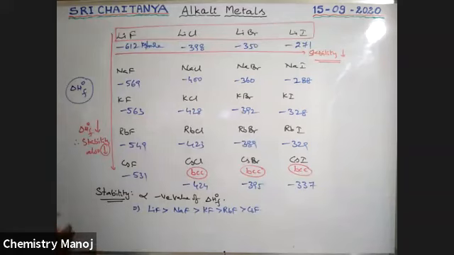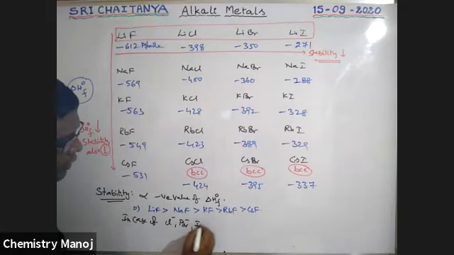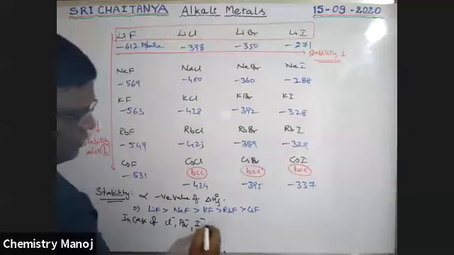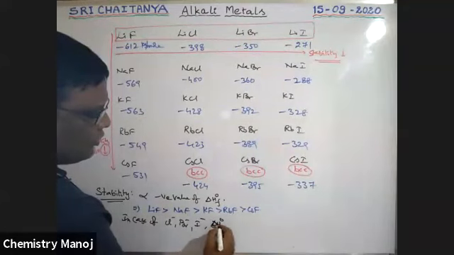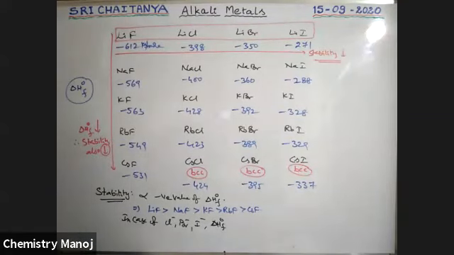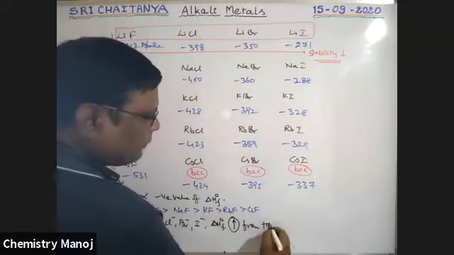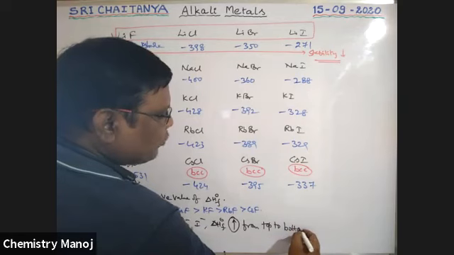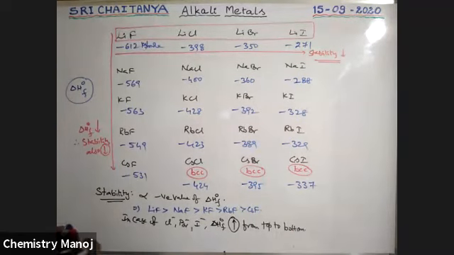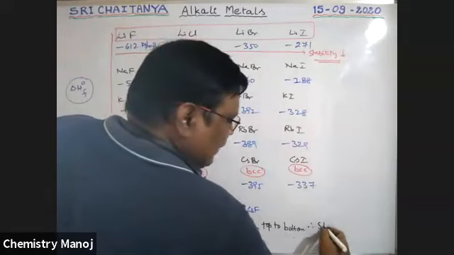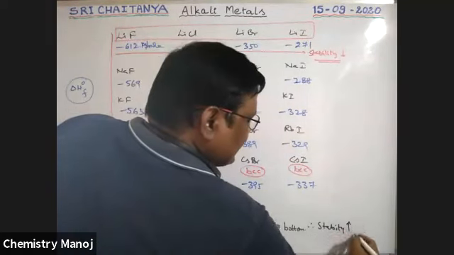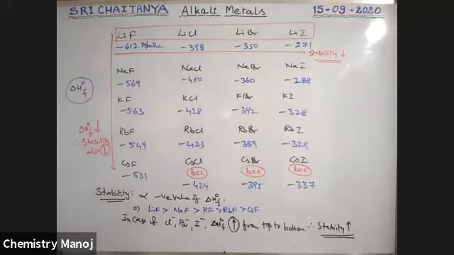Next, in the case of chlorides, bromides, iodides, please observe those delta H naught F values. They increase from top to bottom, mostly, not exactly. Therefore stability increases. Boys, very, very important: only for fluorides is the previous order valid.